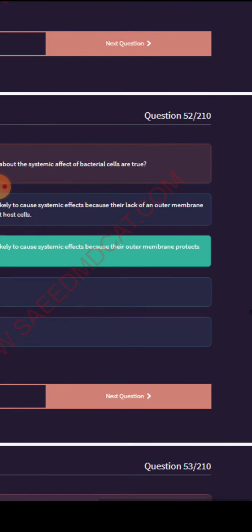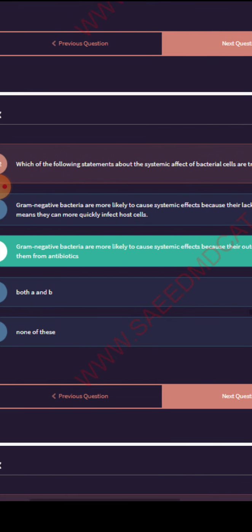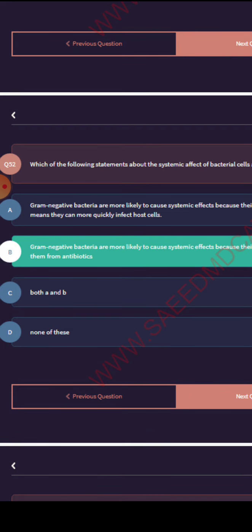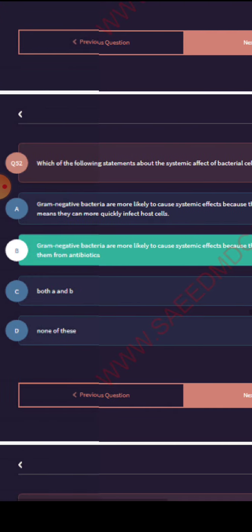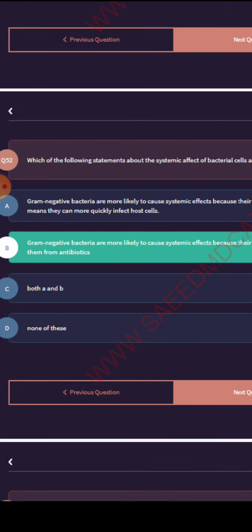Which of the following statements about the systemic effect of bacterial cells are true? Gram-negative bacteria are more likely to cause systemic effect because their outer membrane protects them from antibiotics.